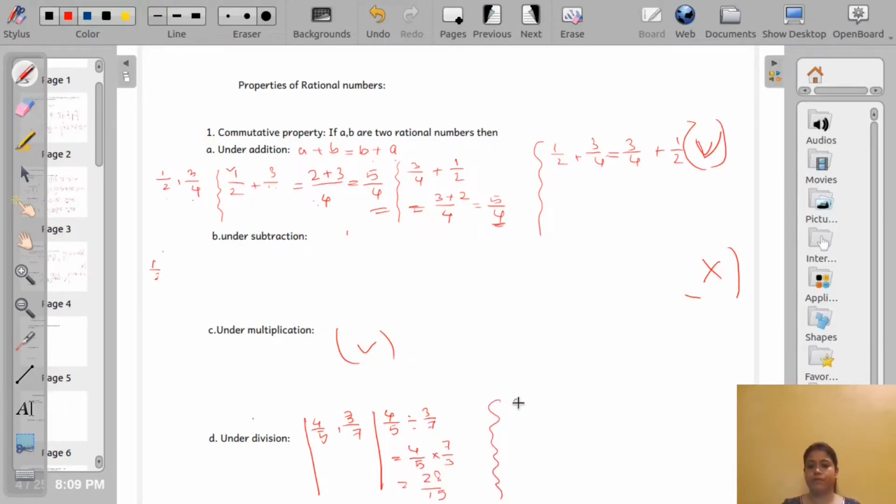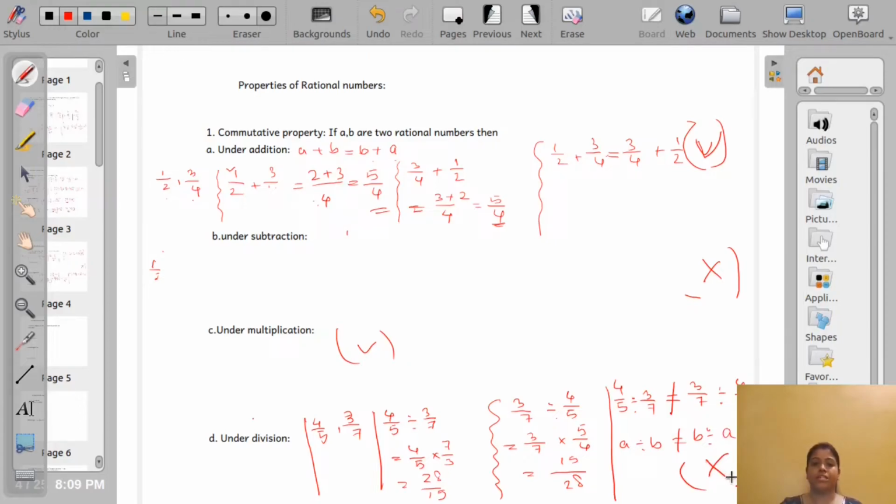Now 3 by 7 divided by 4 by 5 is 3 by 7 multiplied by 5 by 4, so 15 by 28. That means 4 by 5 divided by 3 by 7 is not equal to 3 by 7 divided by 4 by 5. That means A divided by B is not equal to B divided by A, so rational numbers are not commutative under division.